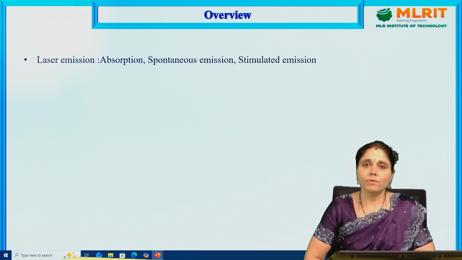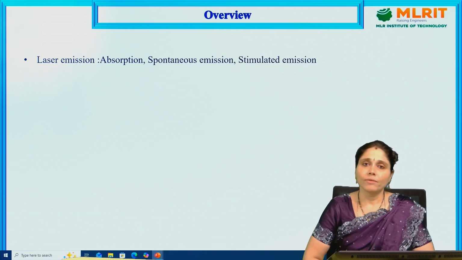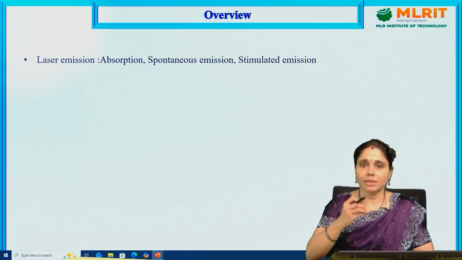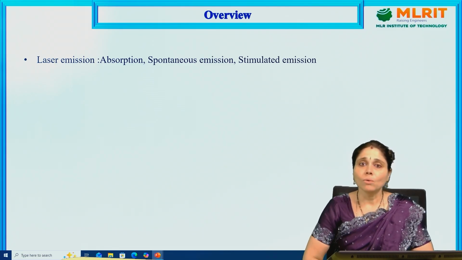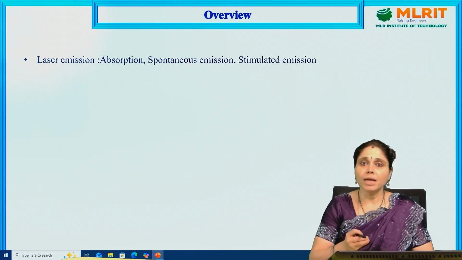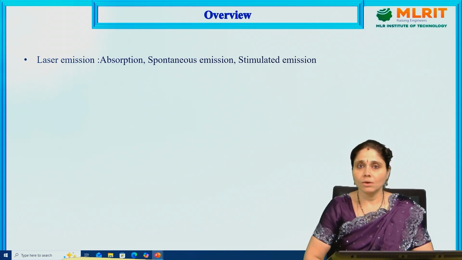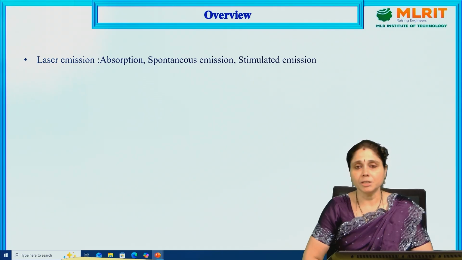So, in the previous lecture, we learned about the definitions of lasers and how the laser works. Now, what are the perspectives of laser? In the previous lecture, we also learned how Einstein's theory framed the lasers. In this lecture, we are going to learn about laser emission, absorption, spontaneous emission and stimulated emission.